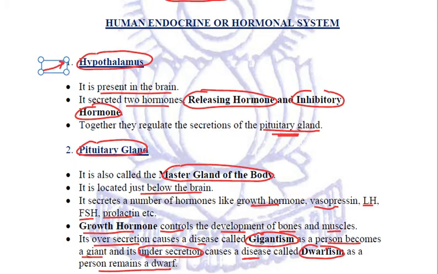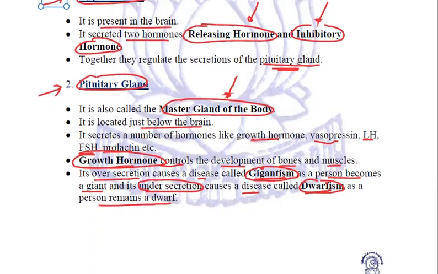Hypothalamus. Where is it present? In the brain. Two hormones secreted by it. Which ones? Releasing hormones and inhibitory hormones. And these two hormones together regulate the secretions of the pituitary gland. Next comes the pituitary gland, which is also called the master gland of the body because it secretes many hormones. One of these is the growth hormone, which is for the development of bones and muscles. Its over secretion causes a disease called gigantism, and under secretion causes a disease called dwarfism.